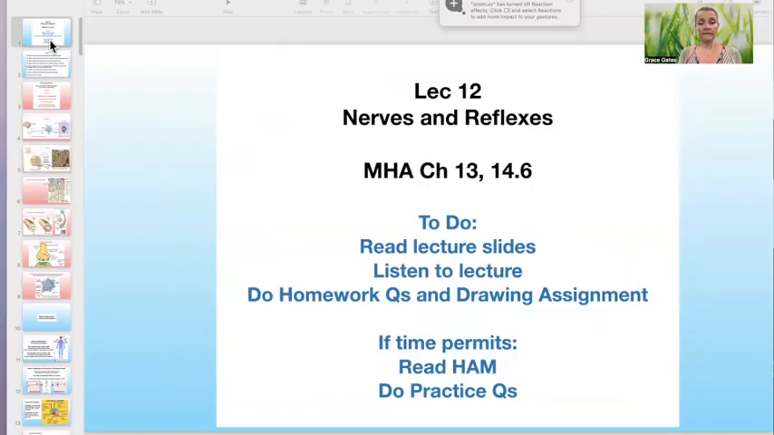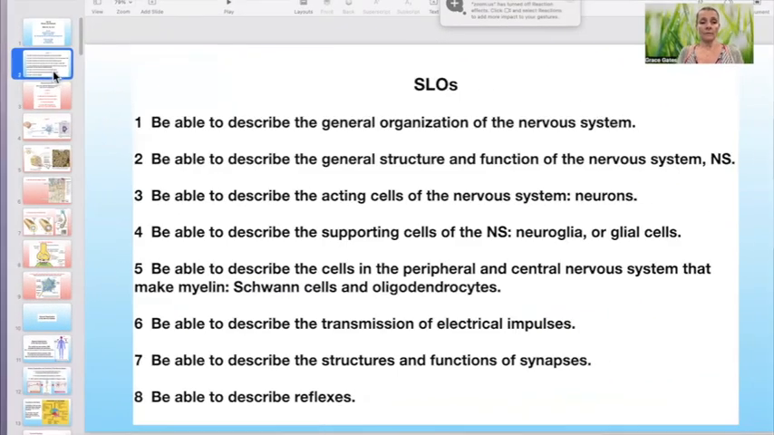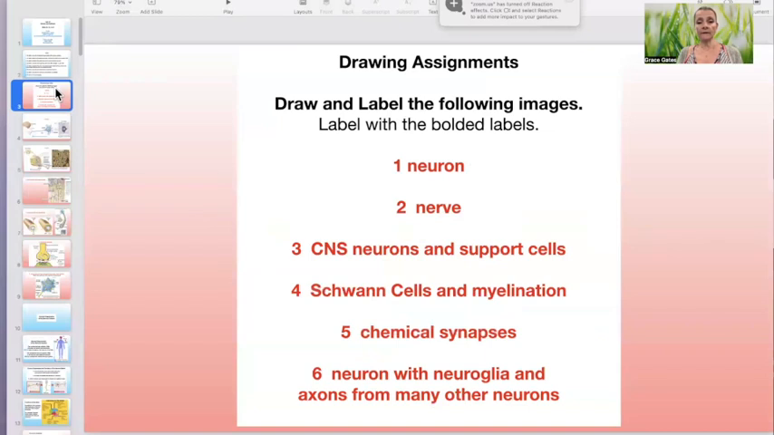This lecture is on nerves and reflexes. This lecture is based on Martini's chapter 13 and 14.6. Here are the learning objectives. The drawing assignments are as follows.